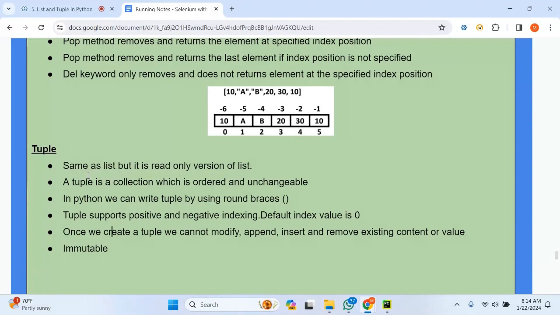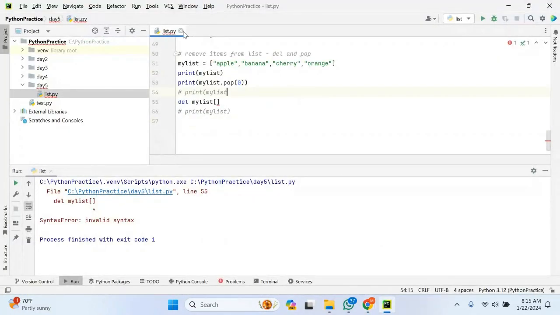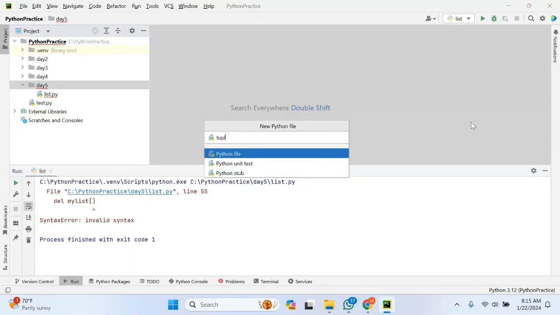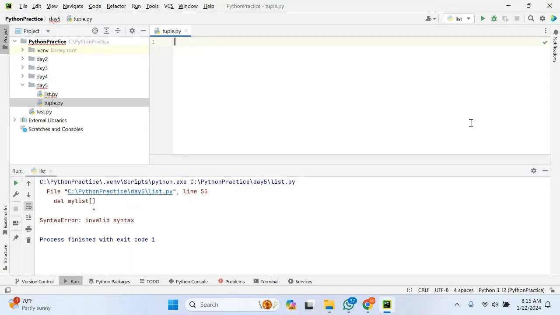What are the differences between a list and a tuple? Let me take another example. Let me create a Python file for tuples, so I can help you understand how we can work with a tuple. Creating a tuple: as I said before, a tuple is created with round brackets, right?